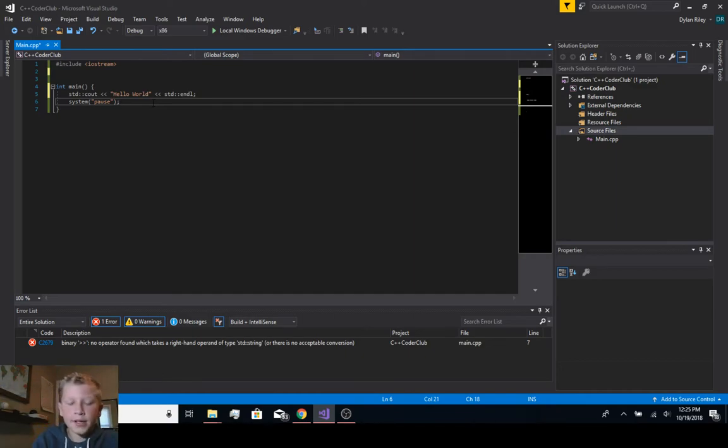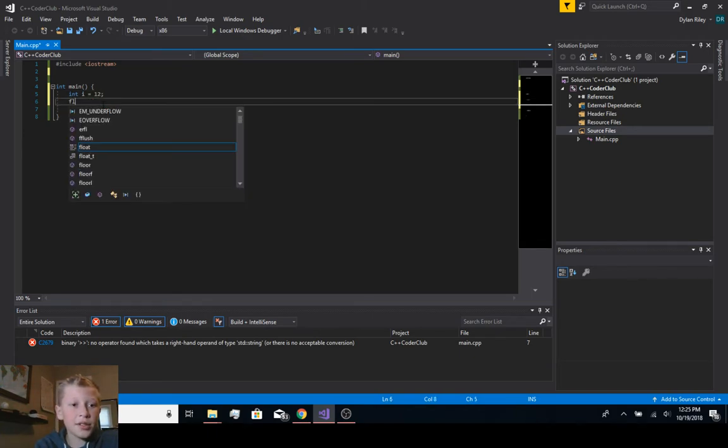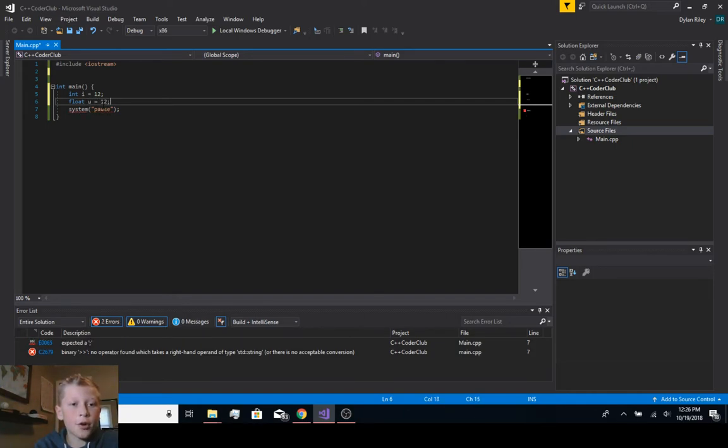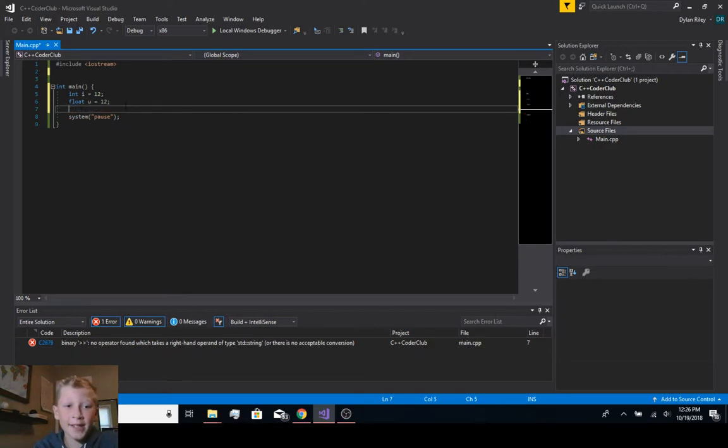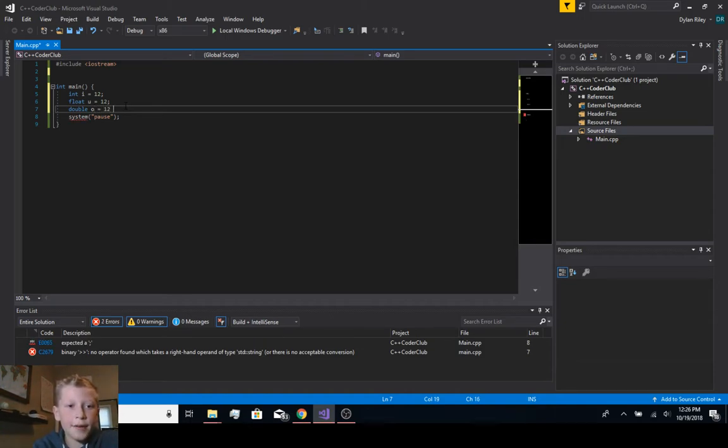So this is going to be data types and std::cin, so you can just delete the hello world. Data types are different types of data. There can be integers, which are just whole numbers. There can be floats. Floats are for really big numbers, like in the centillions. Doubles are numbers that have decimals.